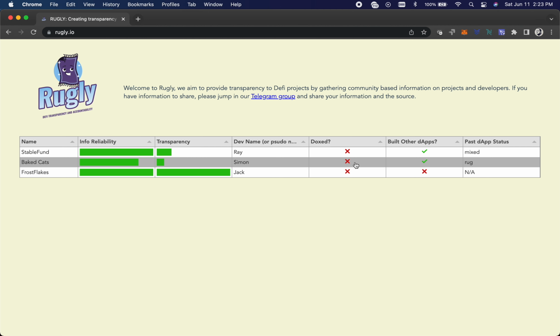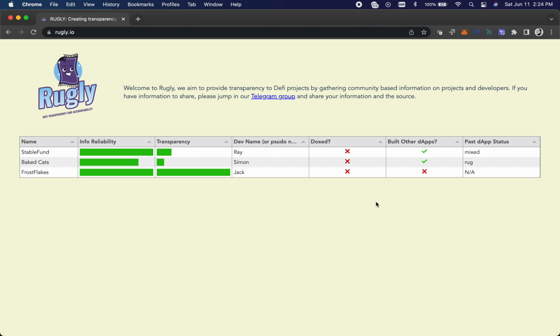We know their name. Are they doxed? No, we have no idea who this guy is. We don't know if that's his real name in the real world. Now, I've heard that he built other dApps before, and they've had problems in the past. I'm pretty sure it was a rug, but I can change this. This is what I've heard since yesterday. But these are all things that would be nice to know before you get into something.